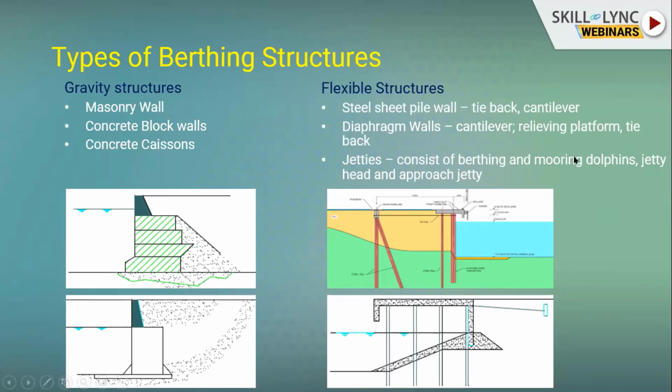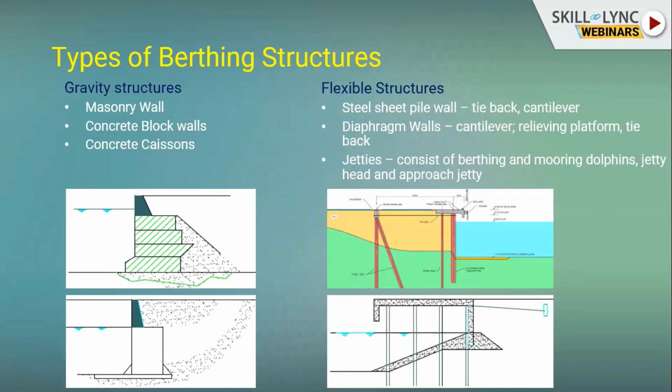In the case of flexible structures, there are steel sheet pile walls, diaphragm walls, and jetties. A steel sheet pile wall may be tied back or cantilever. Most civil engineers will know what a steel pile wall and a diaphragm wall are.